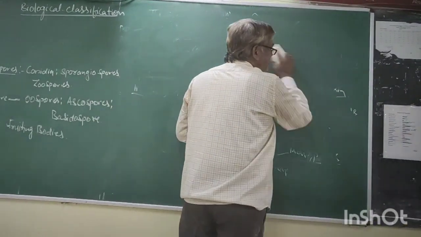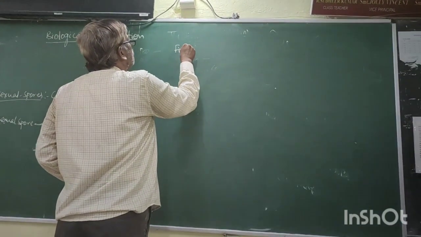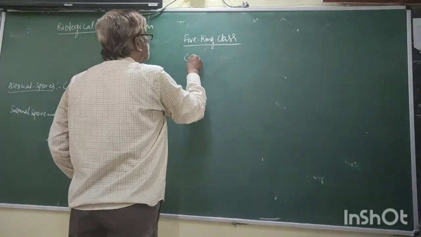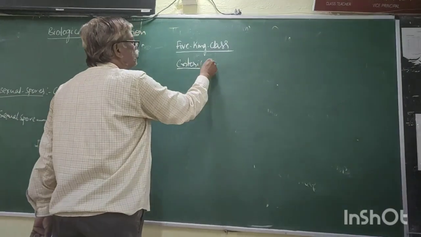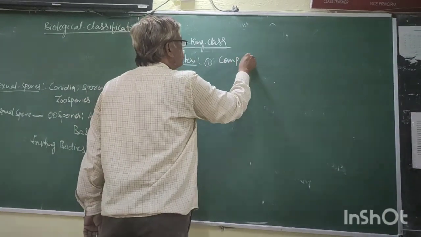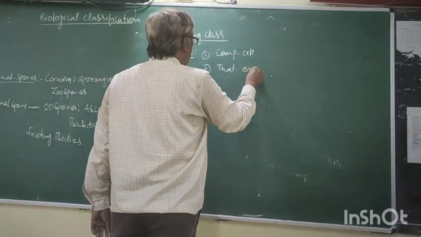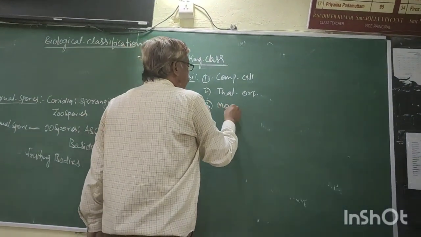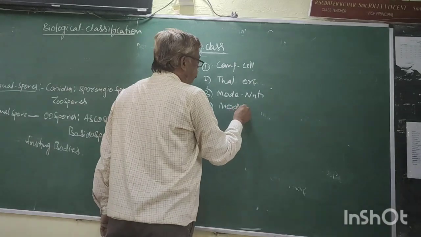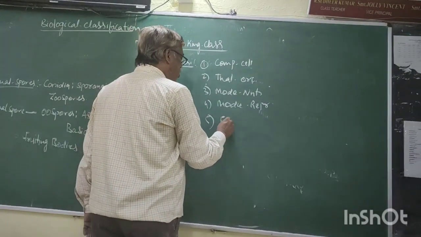Criteria of 5 kingdom classification: complexity of cell, cell organization, mode of nutrition, mode of reproduction, evolutionary relationship.